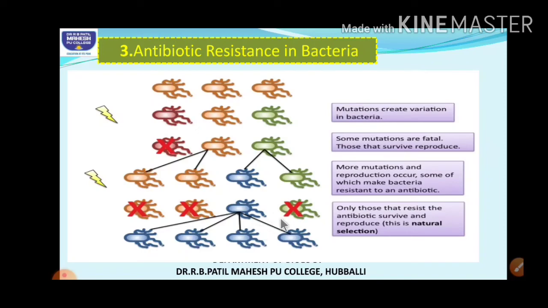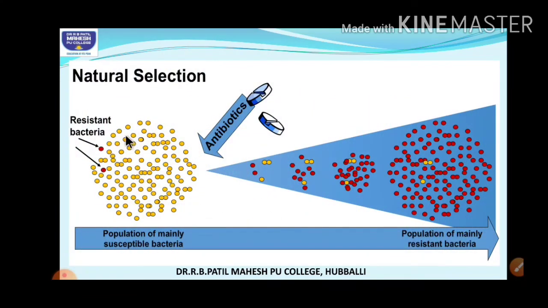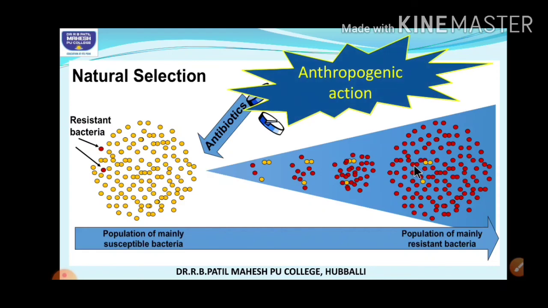So here you can see, students, initially there are very few resistant bacteria and the susceptible ones are more. So once there is continuous dosage of these antibiotics, the resistant varieties have increased enormously. So this is also an example of evolution by anthropogenic action.